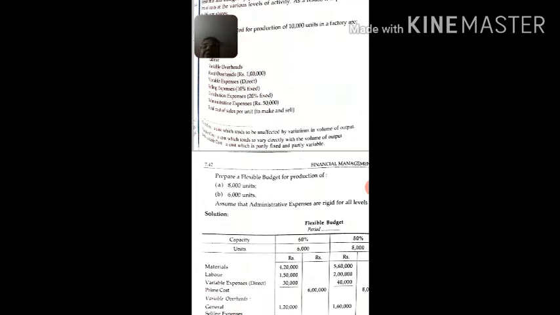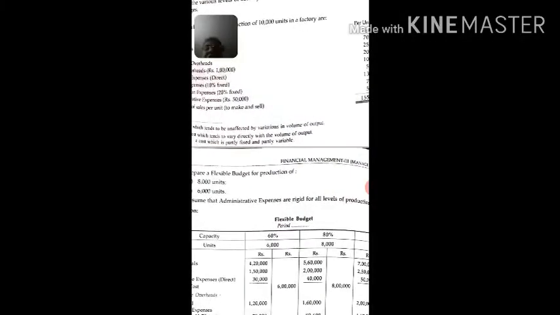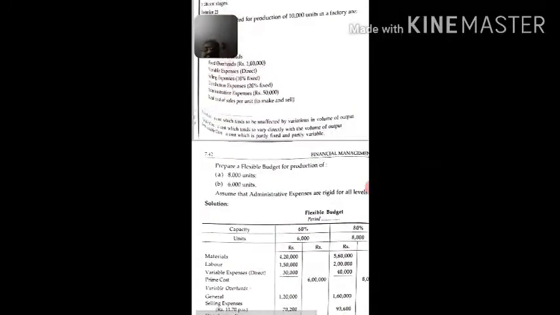Then comes variable expenses, direct, meaning this is a direct cost. What is direct and indirect I have already explained. Variable expense direct is given as 10. Sorry, it is not 10, it is 5. So it will be 30,000. And the summation of this will give you the prime cost. As I have mentioned, material, labor and direct variable expense will give you the prime cost. And these material, labor and variable expenses are all variable, that's why they come under the head variable.